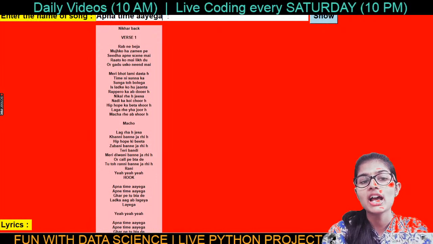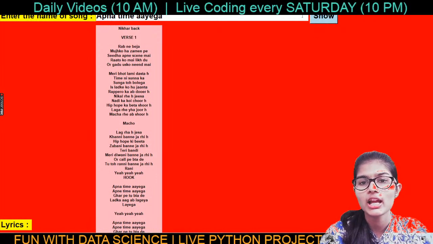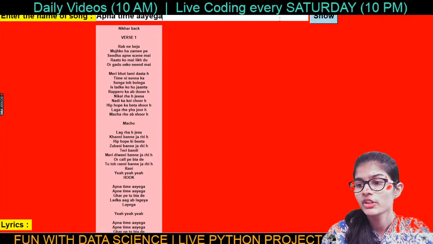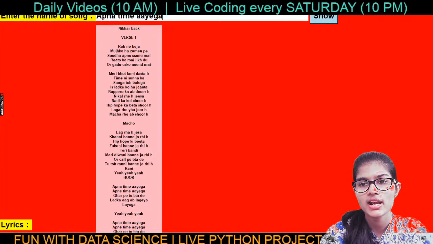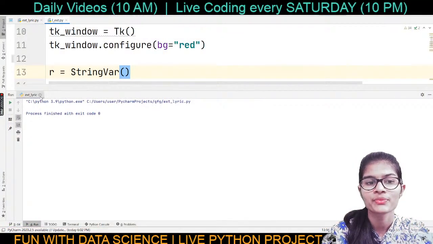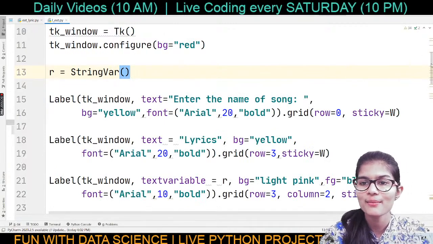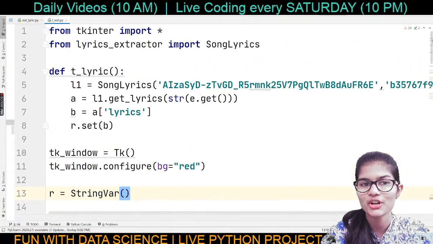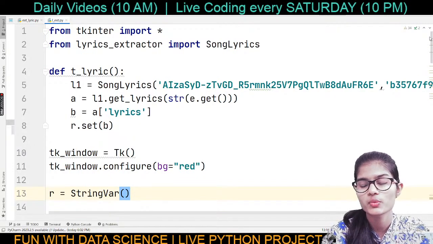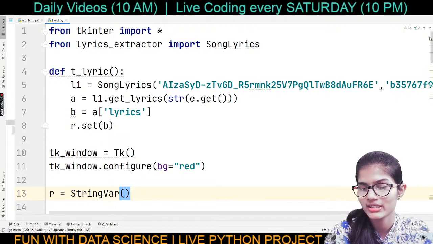So now guys, you can write any song of your particular choice. You can run that, and you can extract the lyrics of that song according to your choice, as soon as you wish. I hope I am pretty much clear with this particular project with everyone, that what did we do here, what were the things that we added and all the things.